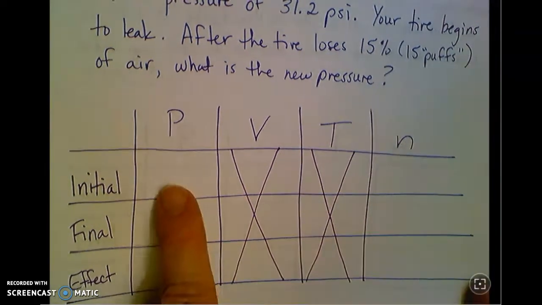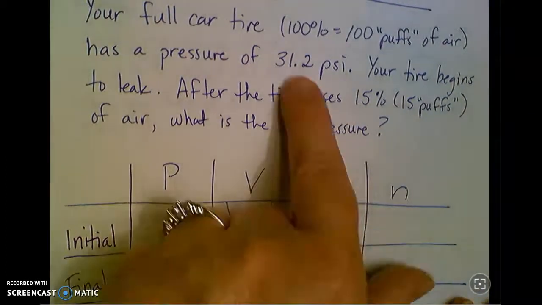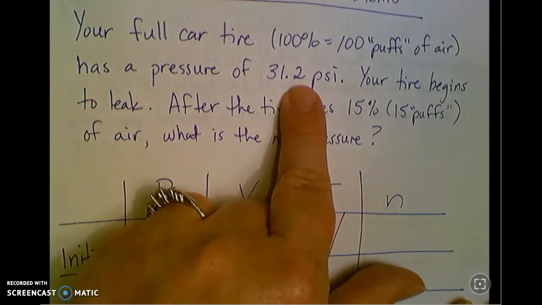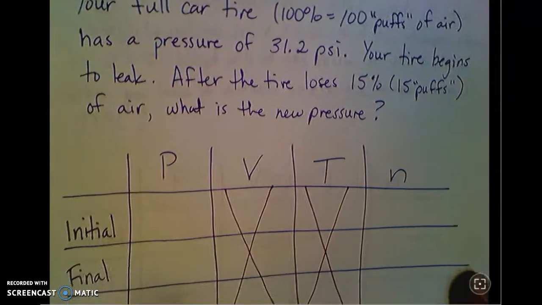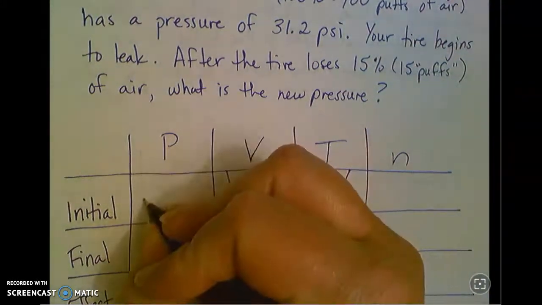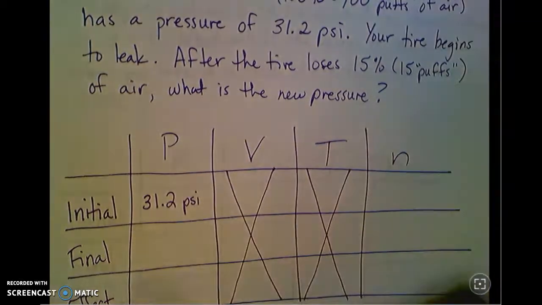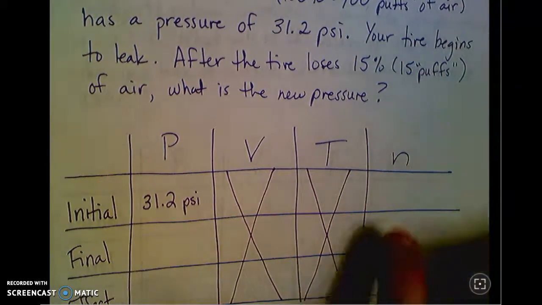All right, so I'm going to look at the pressure, and it tells me that at the beginning, the pressure is 31.2 psi when I have 100 puffs of air. So I'm going to fill that into my chart. I have 31.2 psi. Doesn't matter what pressure you use as long as your pressures all match.